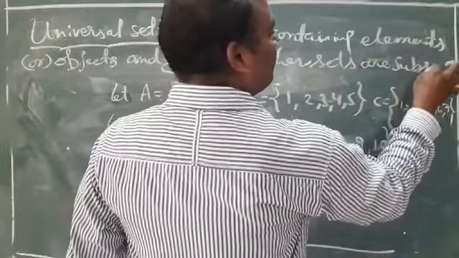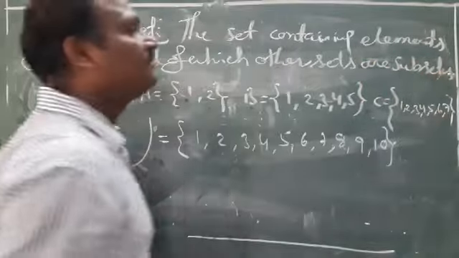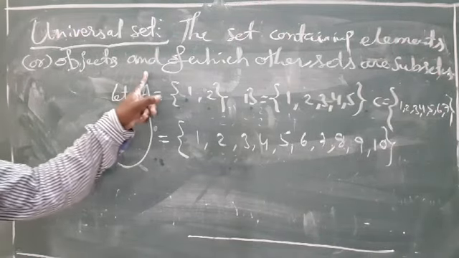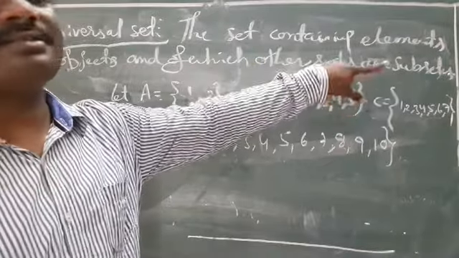Other sets are subsets. Very clear definition. The set containing the elements or objects and of which other sets are subsets.